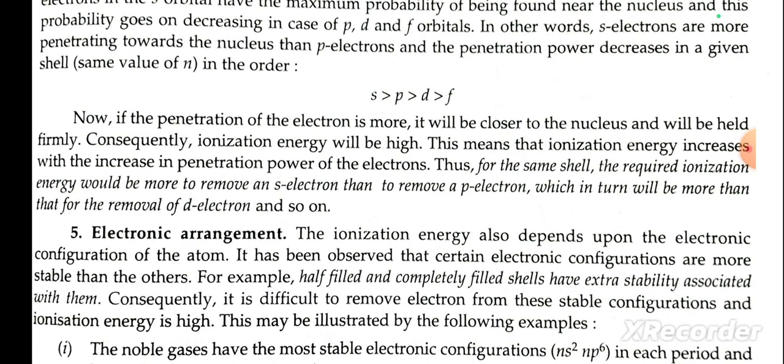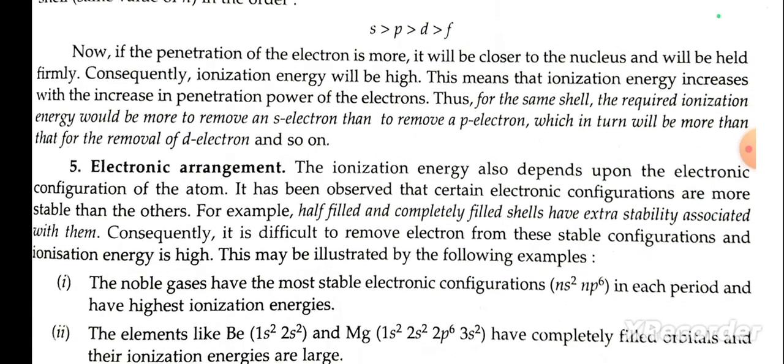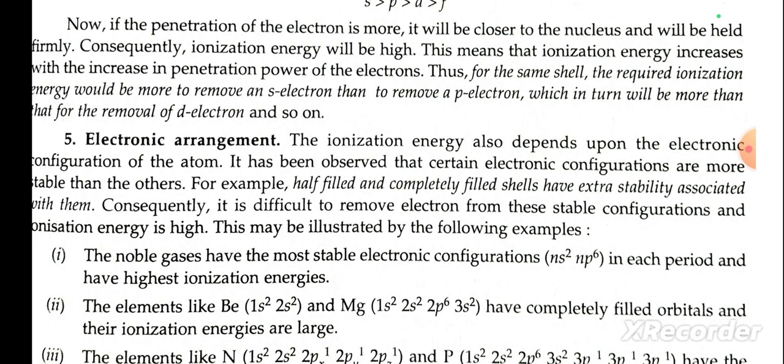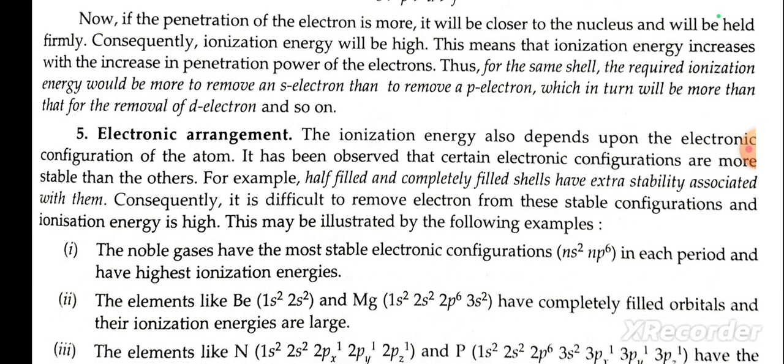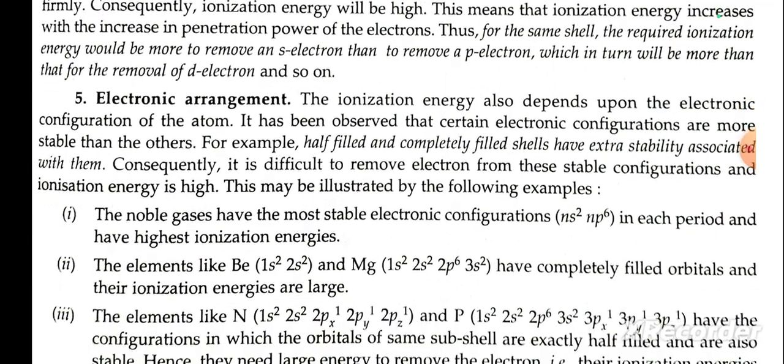Now, if the penetration of the electron is more, it will be closer to the nucleus and will be held firmly. Consequently, ionization energy will be high. This means that ionization energy increases with increase in penetrating power of the electron. Thus, for the same shell, the ionization energy required would be more to remove an s electron than to remove a p electron, which in turn will be more than that for removal of a d electron, and so on.